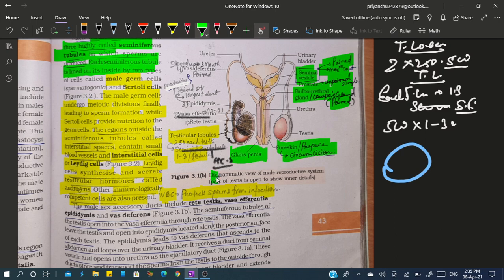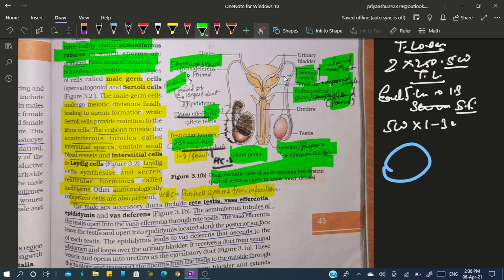So this is the diagrammatic view of the male reproductive system, wherein it starts with the testicular lobes, inside which there is 1 to 3 seminiferous tubule, that is highly coiled structure. What is the number of testicular lobes? 250 testicular lobes, which opens into rete testis. Rete testis opens into vasa efferentia, which is 10 to 12 in number. Then there is epididymis, which is longest duct, and maturity यहाँ पे होगा. Then there is vas deferens, यहाँ पे 3 month तक storage होगा.